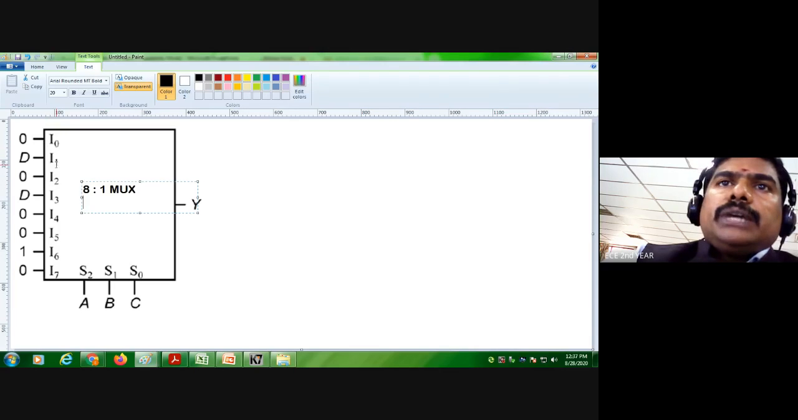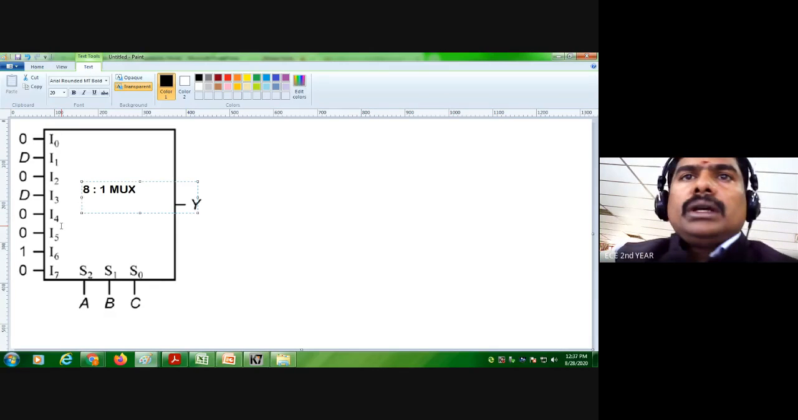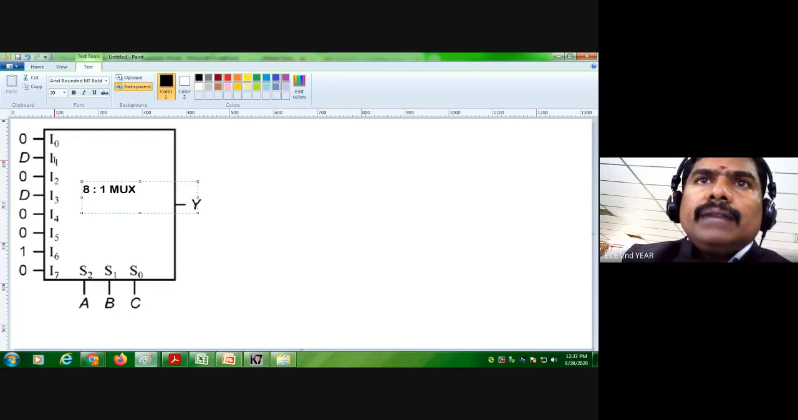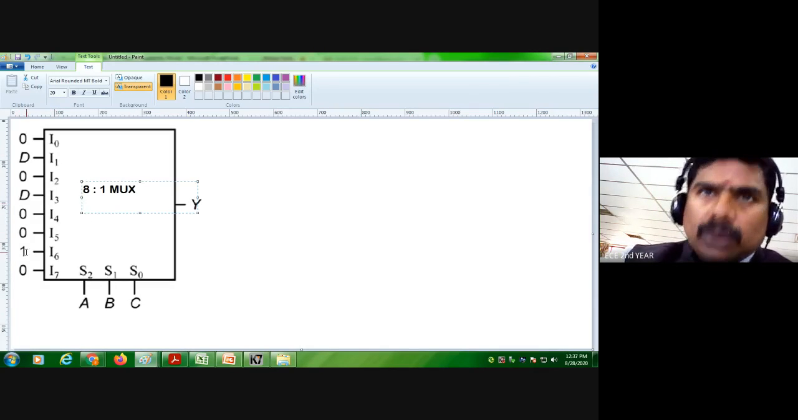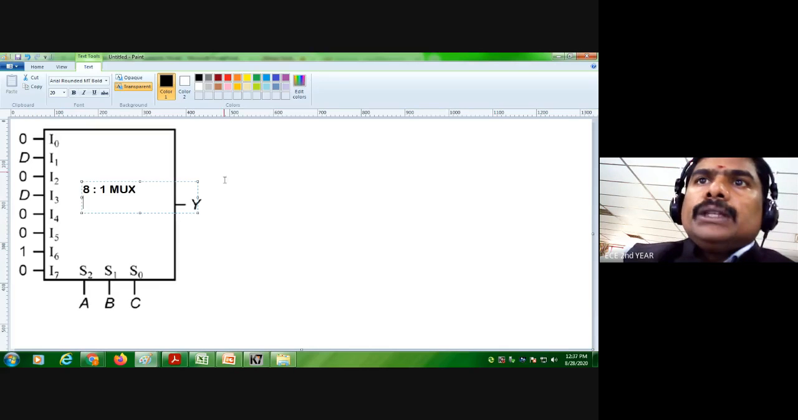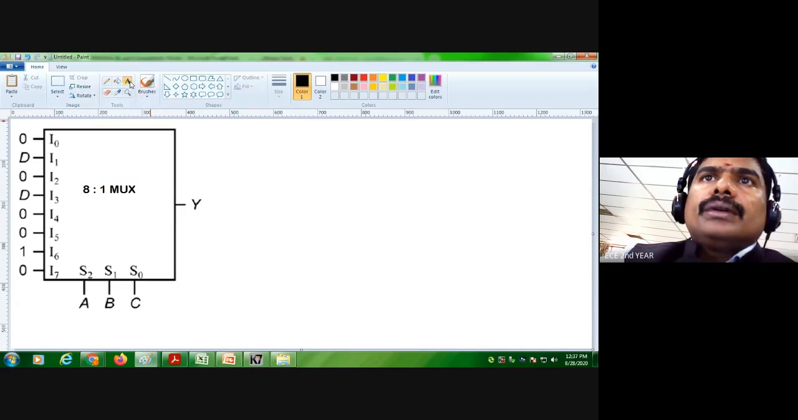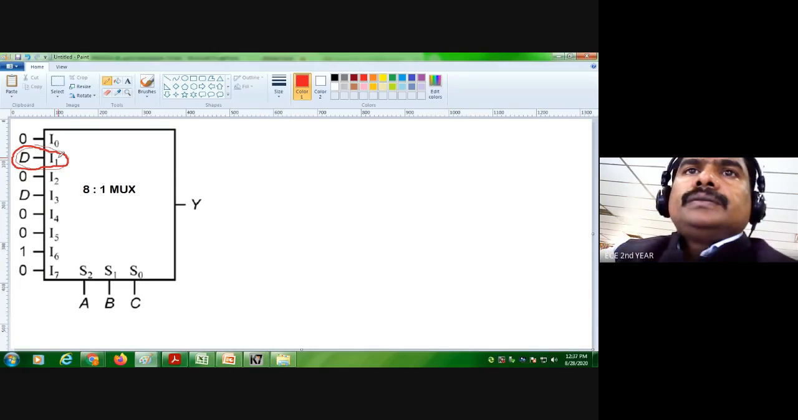So I0, I1, I2, I3, I4, I5, I6, I7. Here we are going to see where we are getting the output. Wherever I get an output, I'm going to write it. So I'm getting the output at D equal to 1.